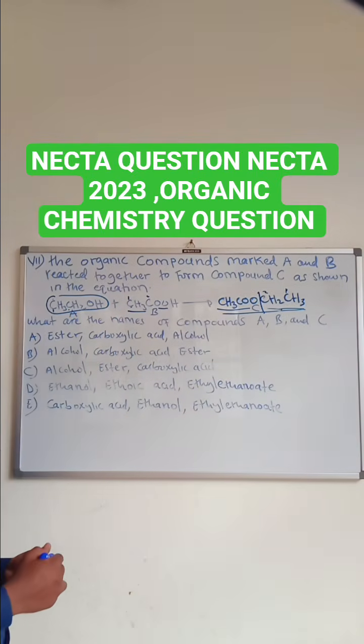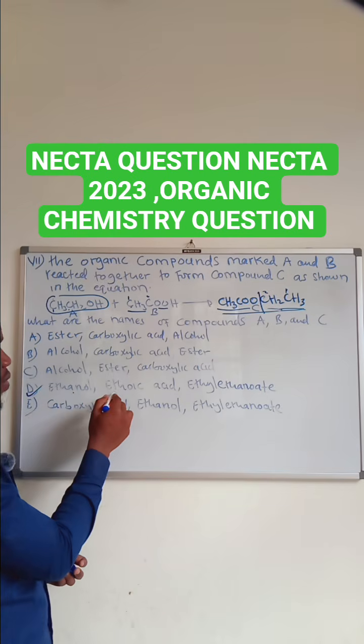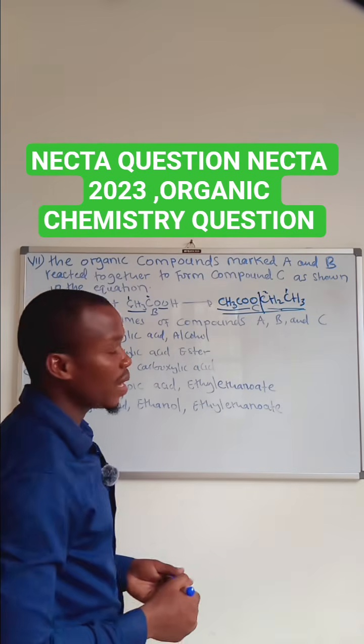So the correct answer for this question was D. So we have ethanol, ethanoic acid, and ethyl ethanoate.